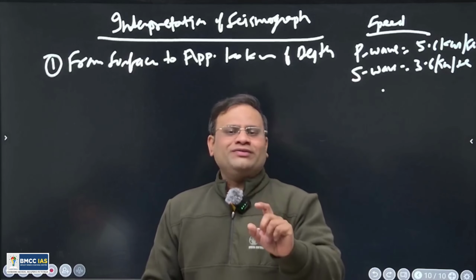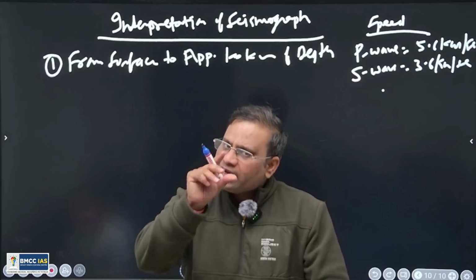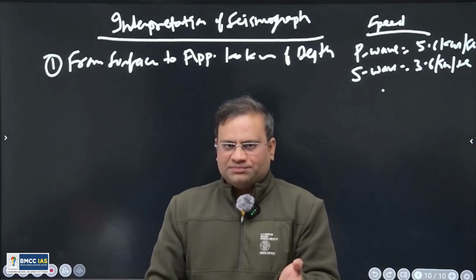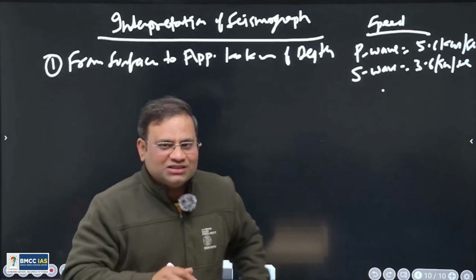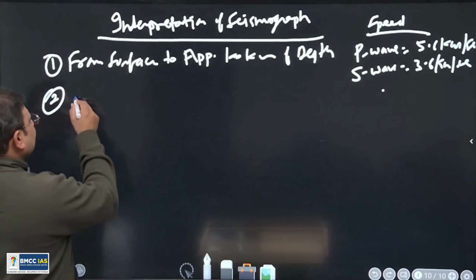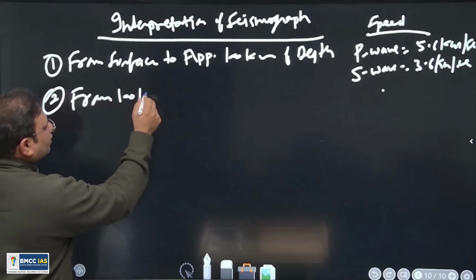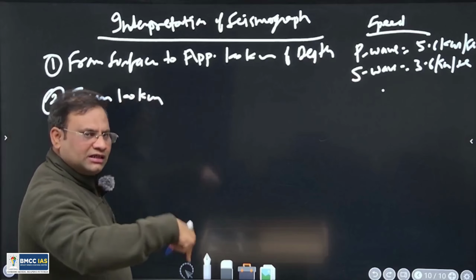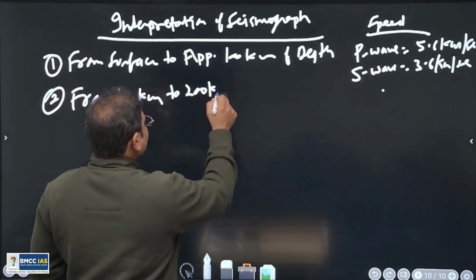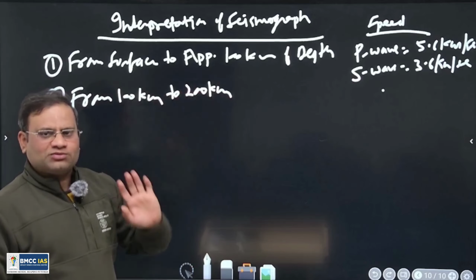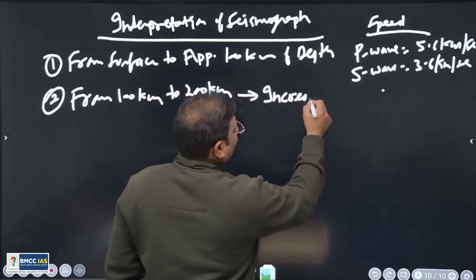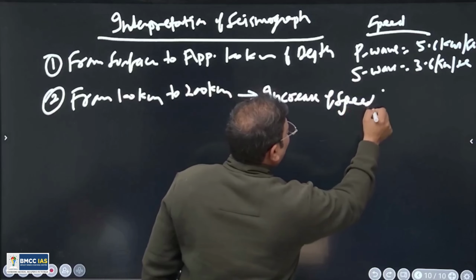So we can conclusively say that this is one layer of the upper part of the earth, because here the P and S wave behavior is the same. So the material is the same. See, suddenly what happened in the next part? From 100 kilometers downward in the interior, from 100 kilometers to 200 kilometers from the surface, there is an increase of speed of both P and S waves.